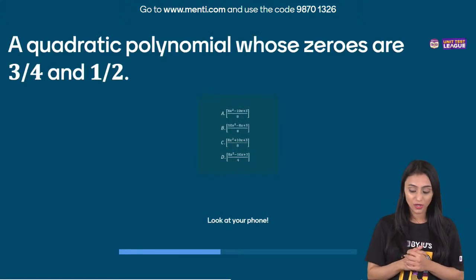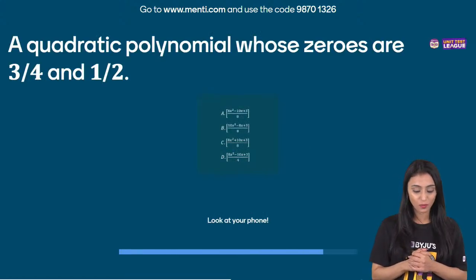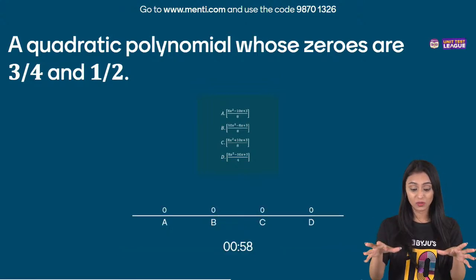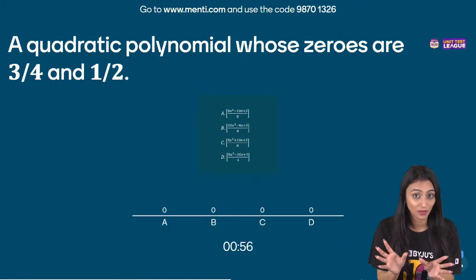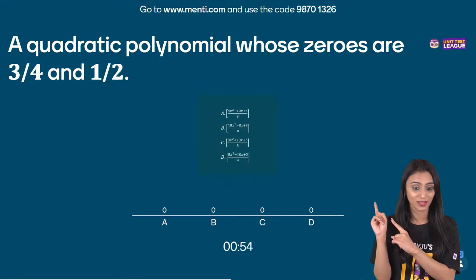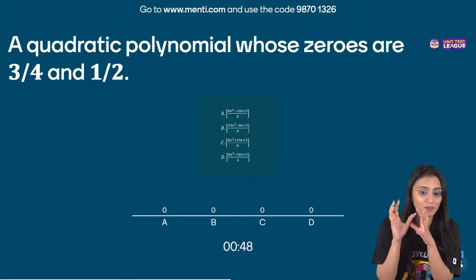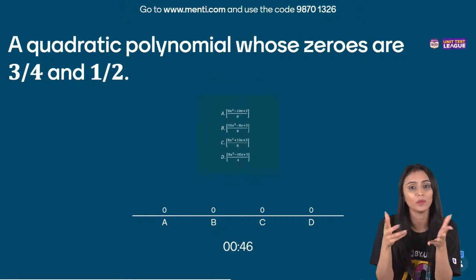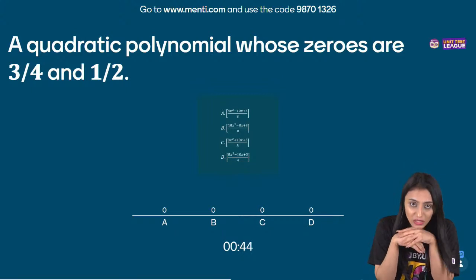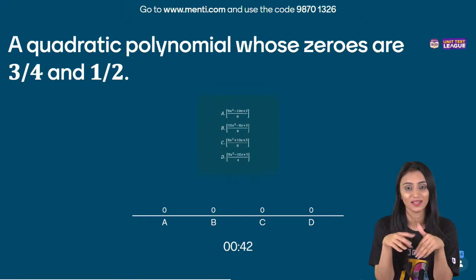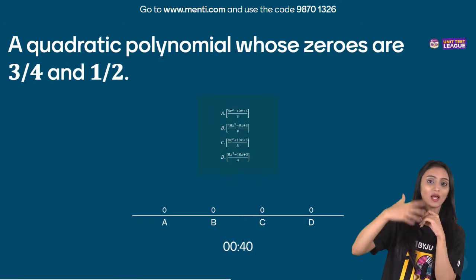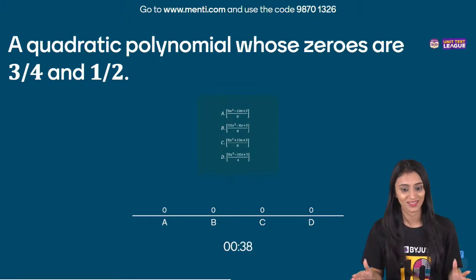A quadratic polynomial whose zeros are 3 by 4 and 1 by 2. Now be careful with this question. Here zeros are given, 3 by 4 and 1 by 2. I'm sure that here also many students will make an error. I know, Amrita, when you have this panic, the time is running out, you tend to make mistakes at that point of time. That's what we need to learn now, right? So that by the end of the year, before our boards, we are well prepared for such things.